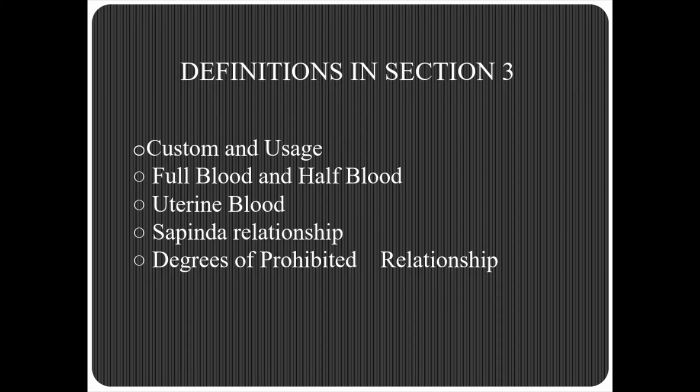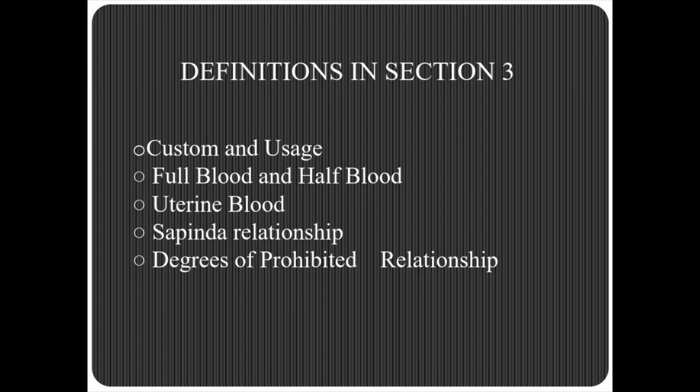Coming to the second definition, given under clause C of section 3, that is full blood and half blood. Two persons are said to be related by full blood when they are descended from a common ancestor by the same wife, and by half blood when they are descended from a common ancestor but by different wives. So when two persons are related by full blood, they are the children of the same father and the same mother. But in half blood they can have the same father but different mothers.